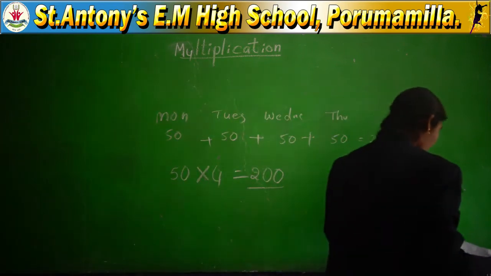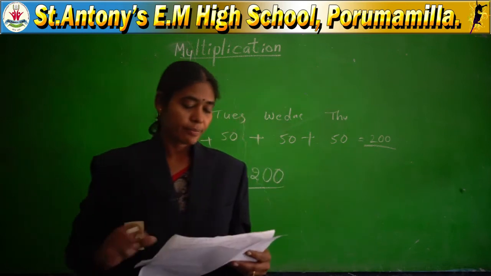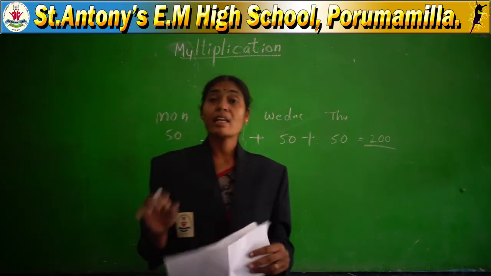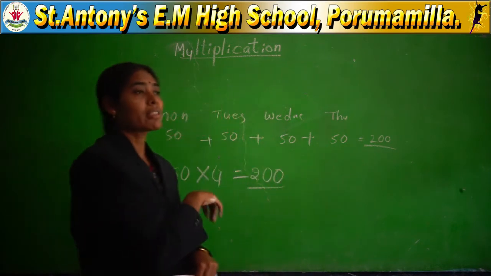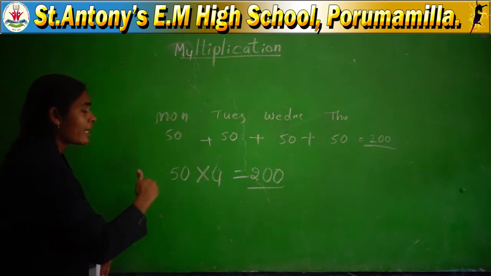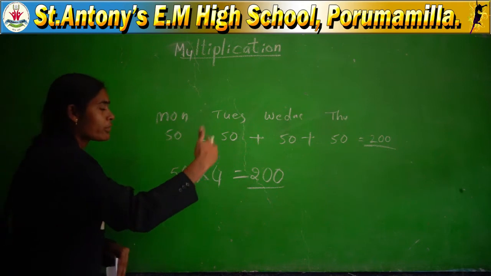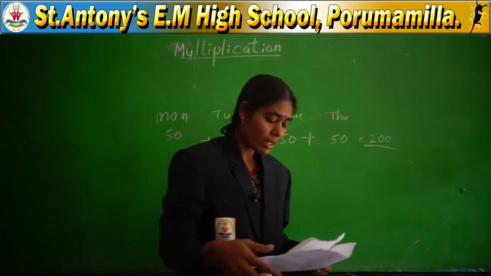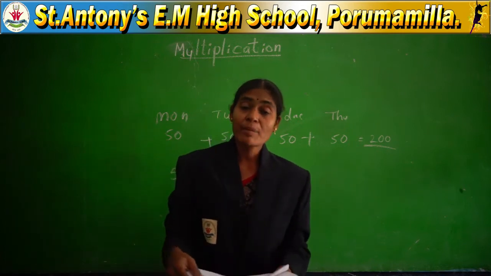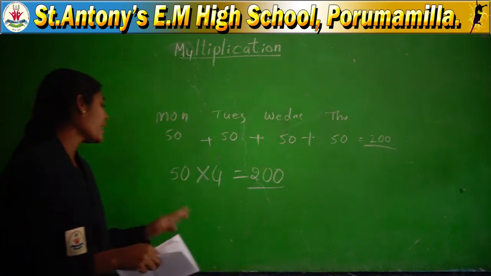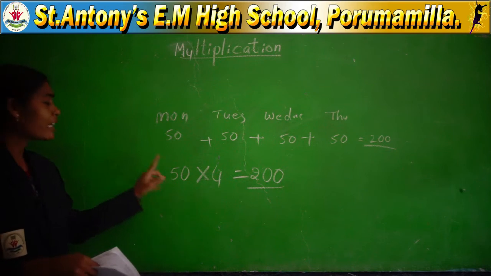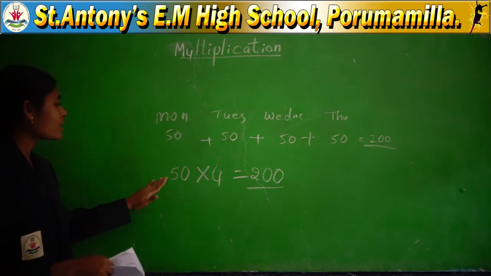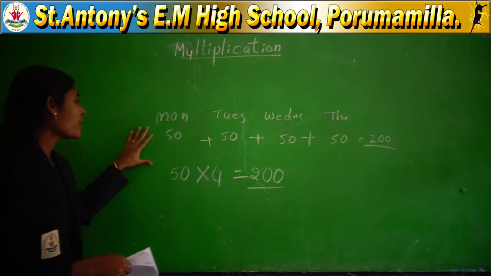Okay, next come to the next point. When we add the same number a certain number of times, that is also called multiplication. Multiplication is quicker than repeated addition. Multiplication is quicker than repeated addition.